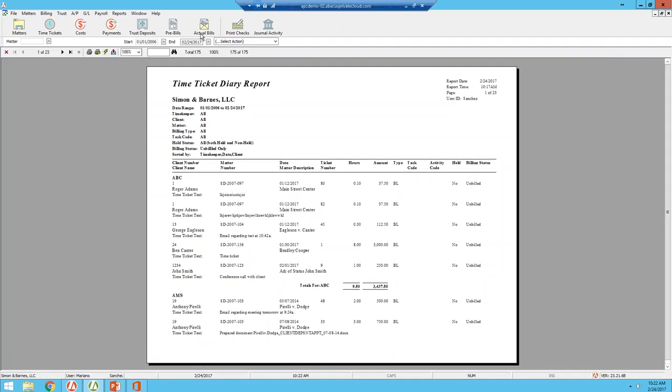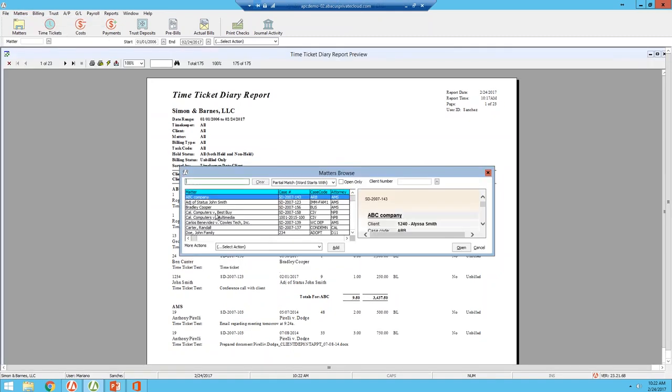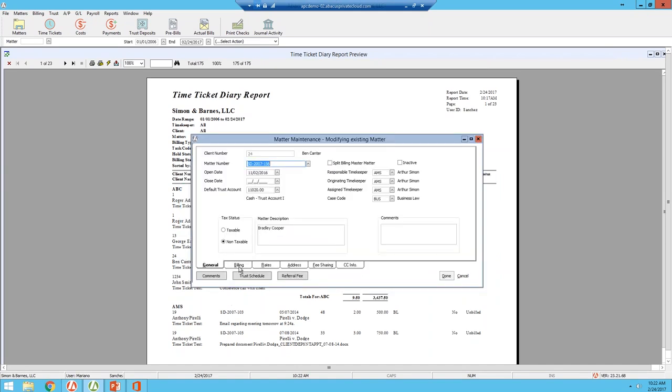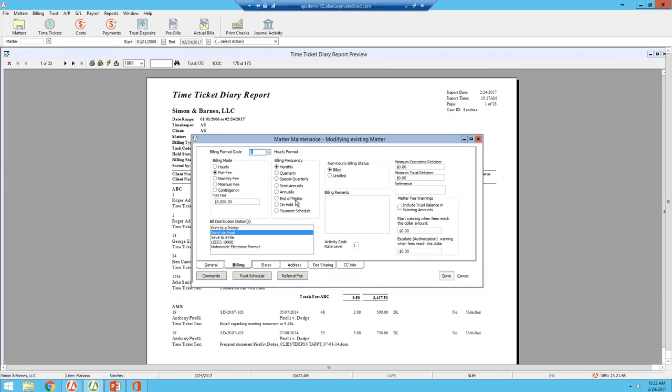Once you set up a matter on the case management software, the matter and the client information will automatically be set up for you on the billing and accounting section of the program. Again, it's an integrated program, so under each matter, you can set up the billing mode and the billing frequency. You can do billing modes such as hourly, flat fee, minimum, monthly fee, contingency.